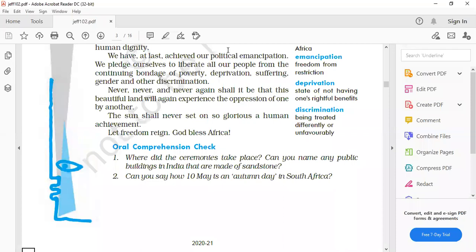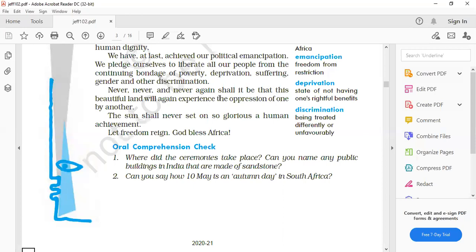So, in the same way, the old system of apartheid was coming to an end, and a new system of equality and justice and peace was going to prevail on this day of 10th May. That's why it is considered as an autumn day. Clear? Literally, also, it was the autumn season there.